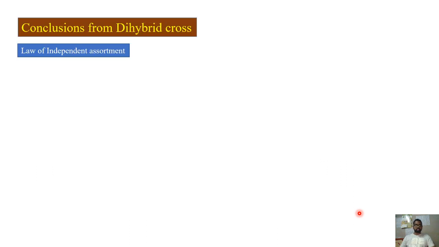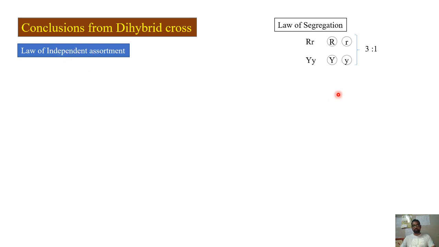Now coming to the conclusions from this dihybrid cross, Mendel has proposed a law of independent assortment based on this. Before understanding this, we'll just see the law of segregation once again. See here, assortment or segregation means same only. So this one is about segregation or assortment of alleles during gamete formation. This one is also same, that is assortment or segregation of alleles only, but here the word independent is added. Why it is added, we'll see.